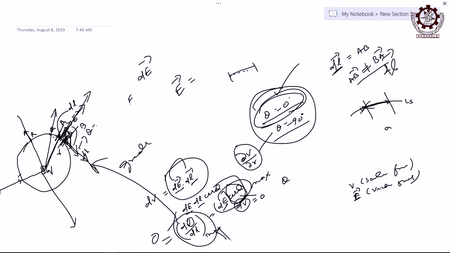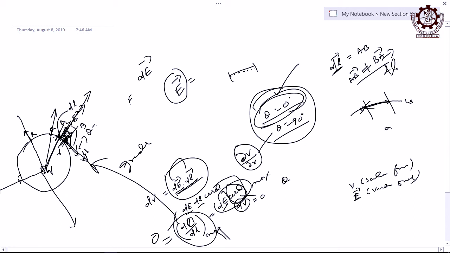right. When I am writing this value, what is this dV? It is the dot product of E and dl, and you are taking only the magnitude part. So you are writing dV by dl, variation of potential with respect to length, but ultimately you are getting a vector.